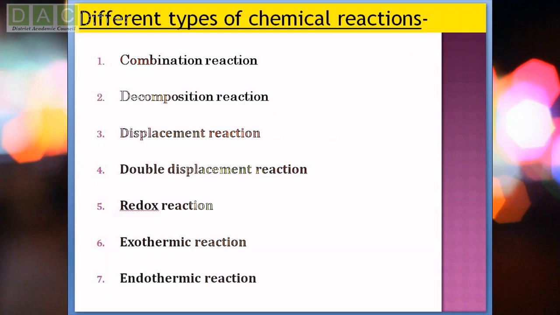So let us now see the different types of chemical reactions. There are several types. Number one, combination reaction. Number two, decomposition reaction. Number three, displacement reaction. Number four, double displacement reaction. Number five, redox reaction. Number six, exothermic reaction. And number seven, endothermic reaction. Now let us discuss one by one.